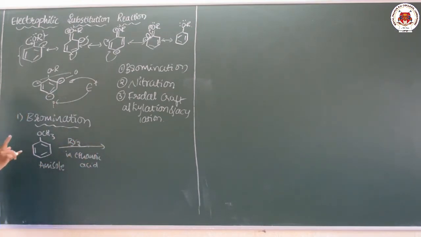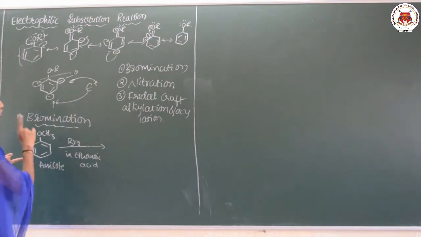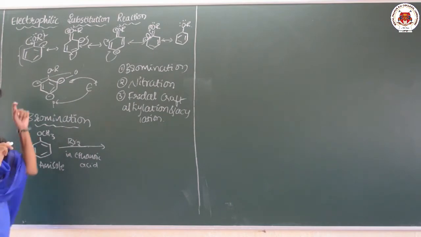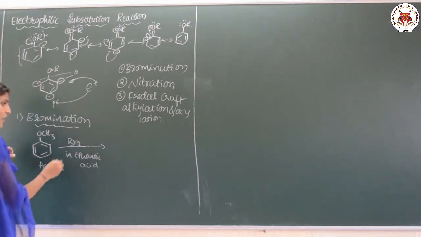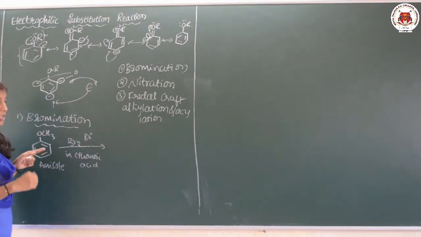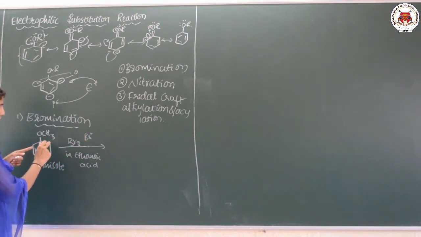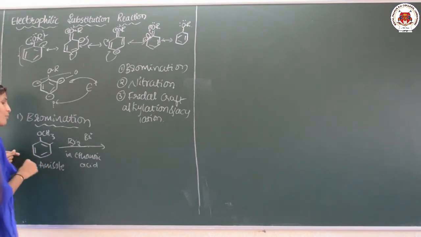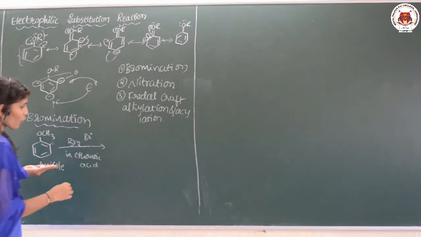Simple. I told you it undergoes electrophilic substitution. Then which positions are electron rich? Ortho and para positions are electron rich. Here which is the electrophile? Br plus is the electrophile. So one Br will attach to the ortho and one more will be attached to the para. Those are the two products obtained here.